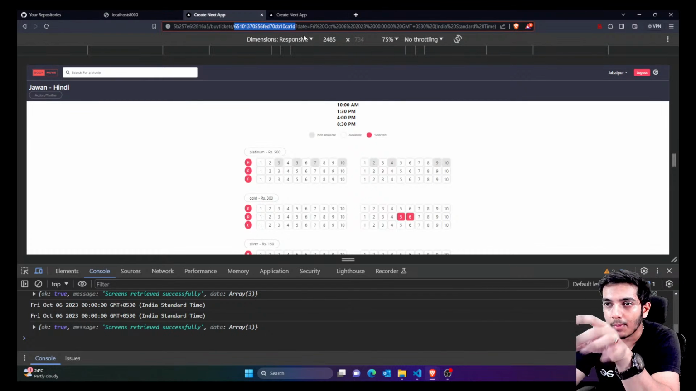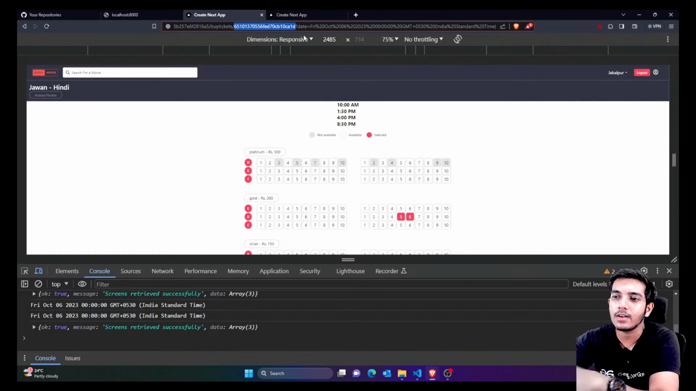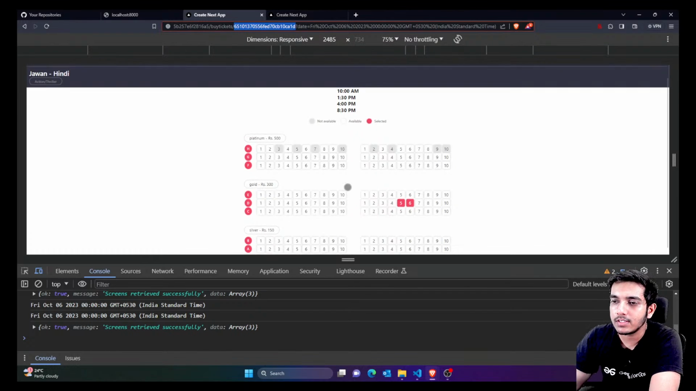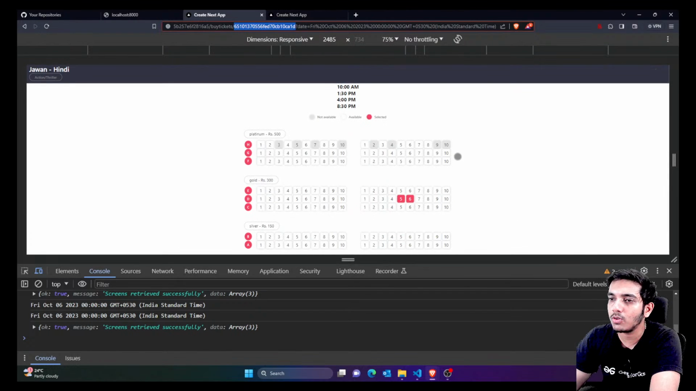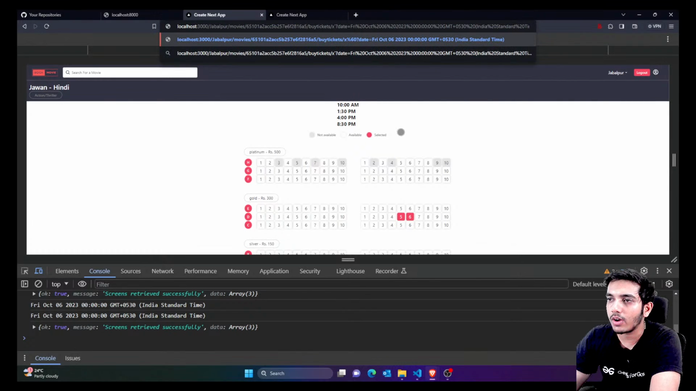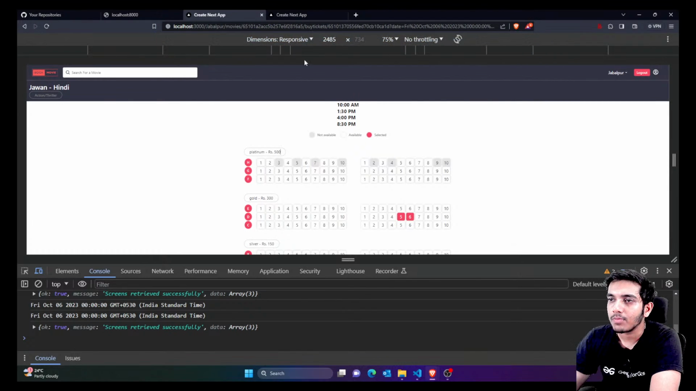That means in this page I'm going to get these IDs. According to these IDs I'm going to get the seats, the prices, and the timings, and I'm going to book seats later on. For booking seats we have the last button here, so we have to complete this page. So let's finish this.